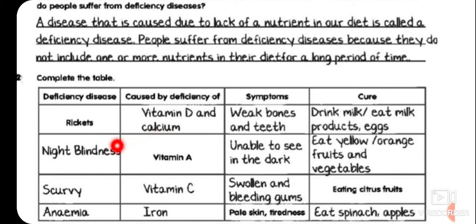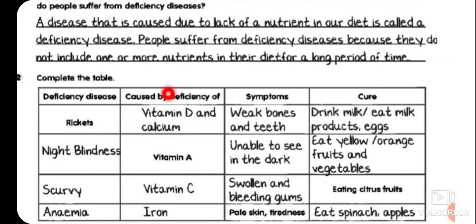So children, we should complete this table. These are given to you. Rickets, vitamin A, eating citrus fruits, pale skin. This is given, and all these we have to fill. Okay. So now we are aware of rickets, and what is the cause of rickets?